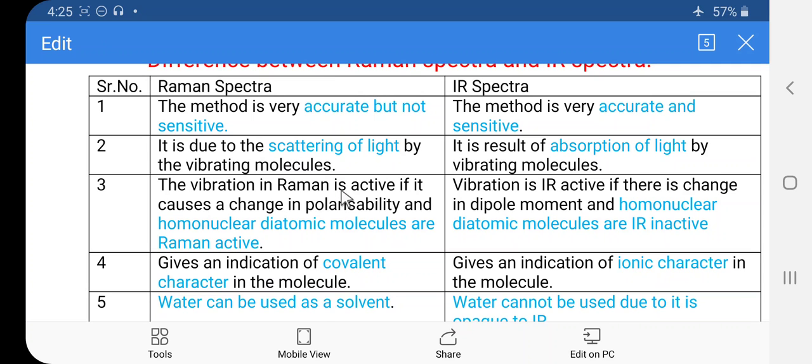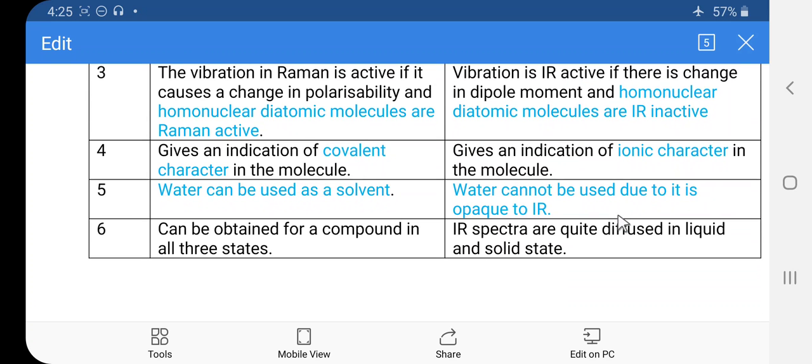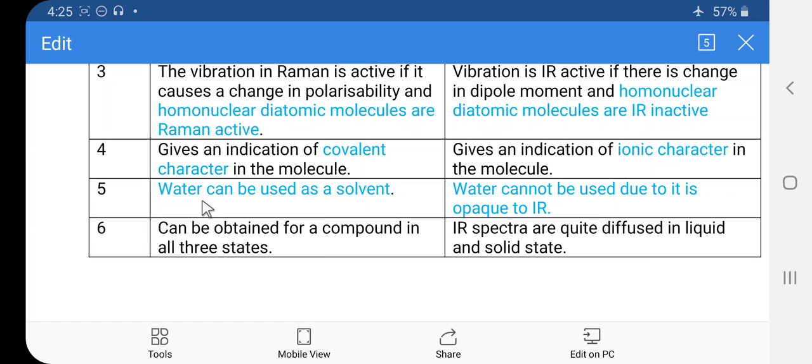Third point: a vibration in Raman is active if it causes a change in polarizability, and homonuclear diatomic molecules are Raman active. A vibration is IR active if there is a change in dipole moment, and homonuclear diatomic molecules are not IR active. Already we have discussed this point. The fourth one is that the Raman spectra give an indication of the covalent character in the molecule, while the IR spectra give an indication of ionic character in the molecule. Fifth point: water can be used as a solvent in Raman, whereas water cannot be used as a solvent in the case of IR spectra.